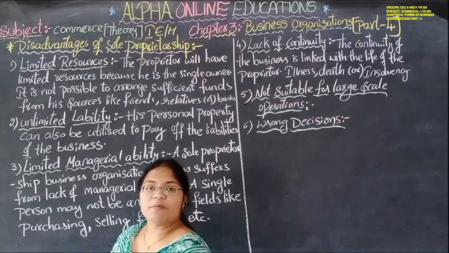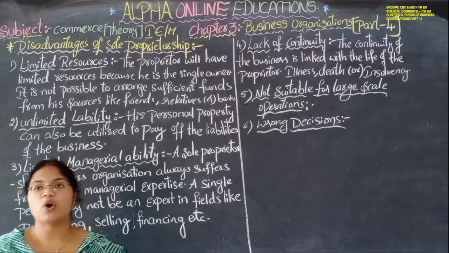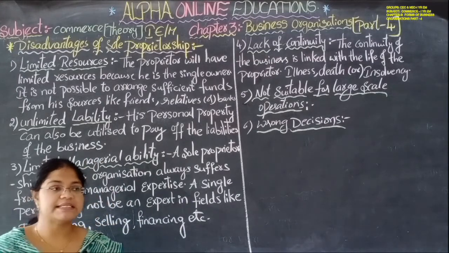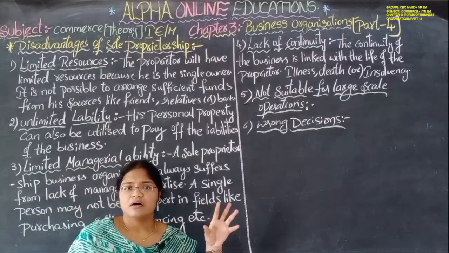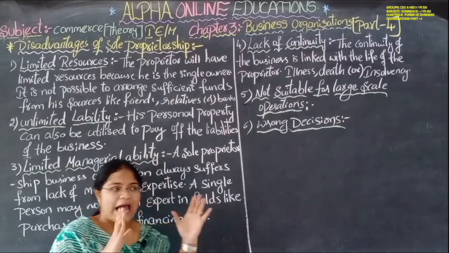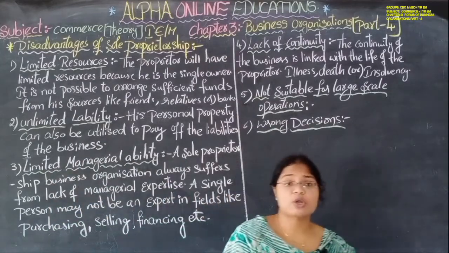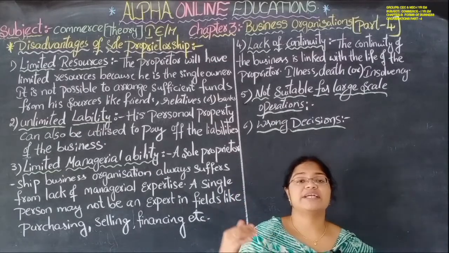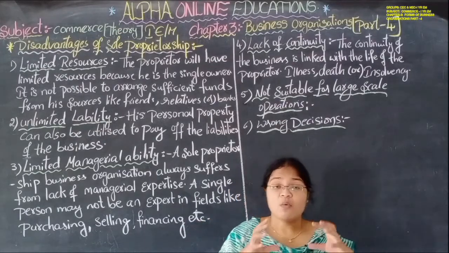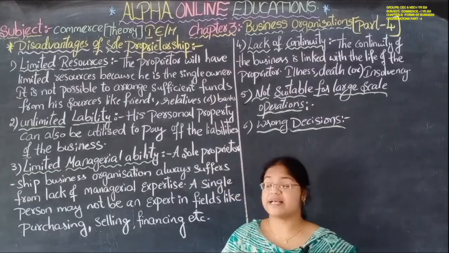So sole proprietorship means, we know what that is. It is a one man show; no other person is involved in the business. The proprietor himself does all the business activities in the organization. We have seen the features and advantages of the sole proprietorship, and now we are going to discuss the disadvantages. What are the main disadvantages of the sole proprietorship business?